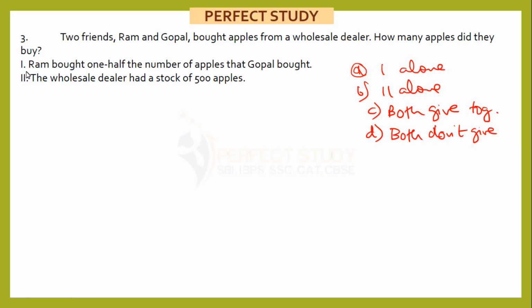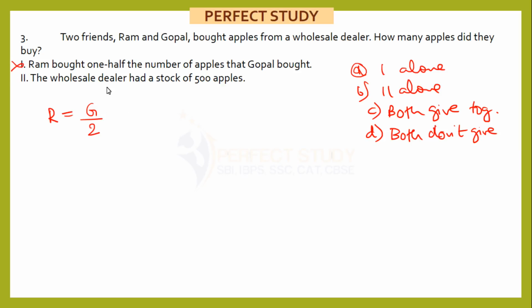Very simple question. Statement 1: Ram bought 1/2 the number of apples that Gopal bought. So Ram's number of apples is Gopal's apples divided by 2. So what? We don't know Gopal's value. How can we get Ram's value? And even if we know both the values, there is no question of getting the total. So statement 1 does not give me the answer.